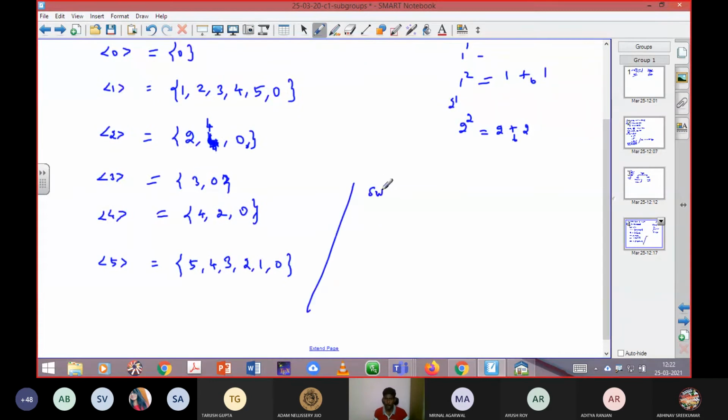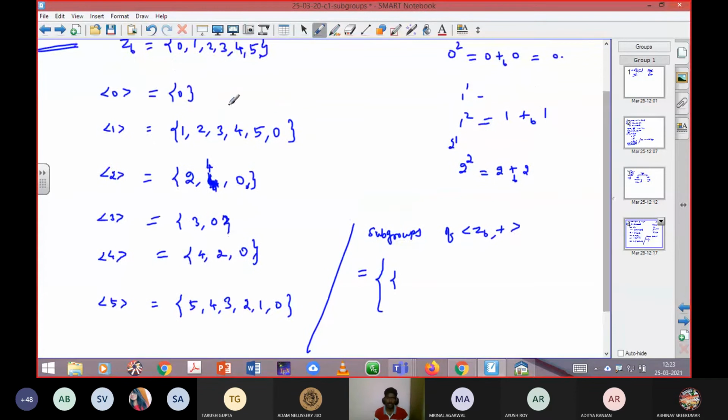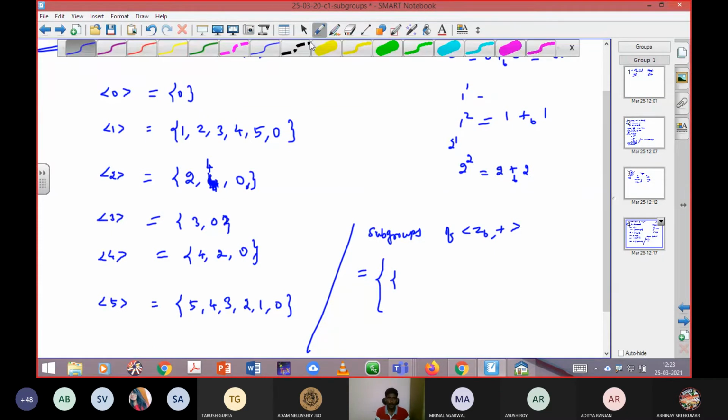Now, the subgroups of Z6 comma plus, I'm going to write the answer. Now I'll raise the question. Can I include 0 here? No, it's just the identity element, because this is a trivial subgroup.